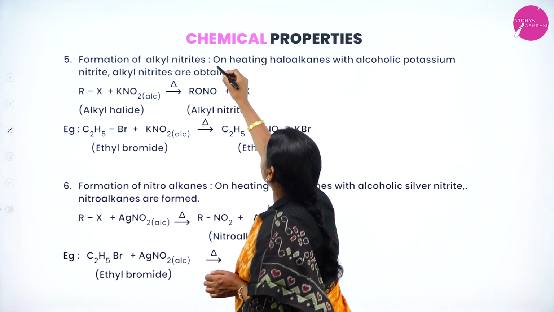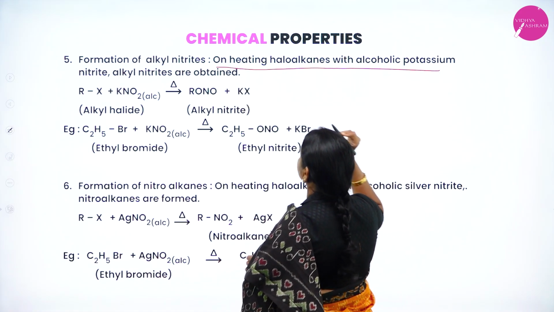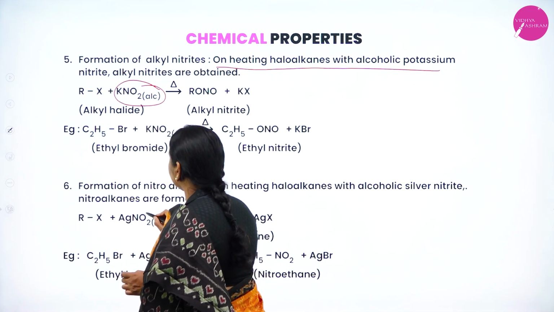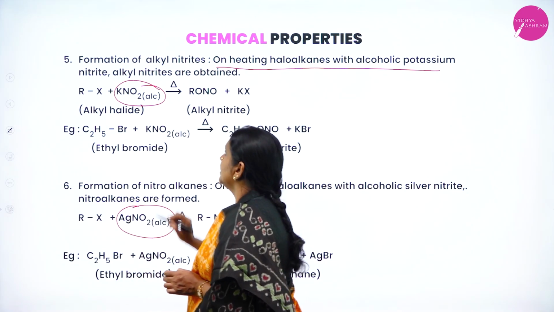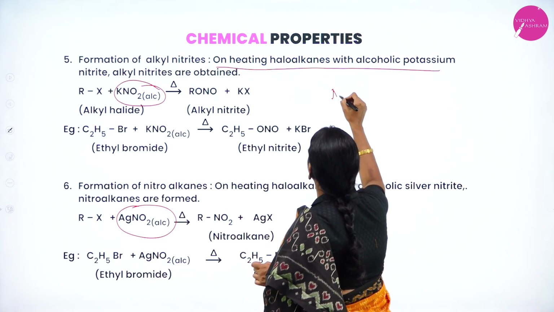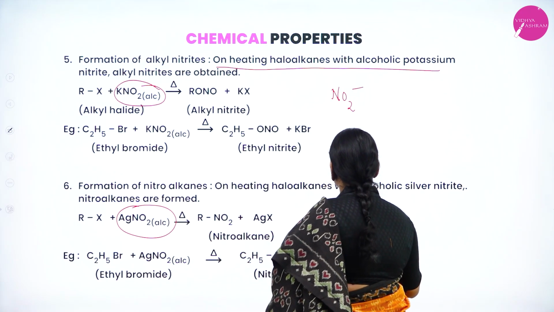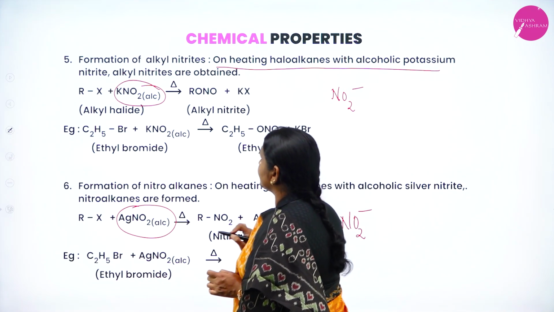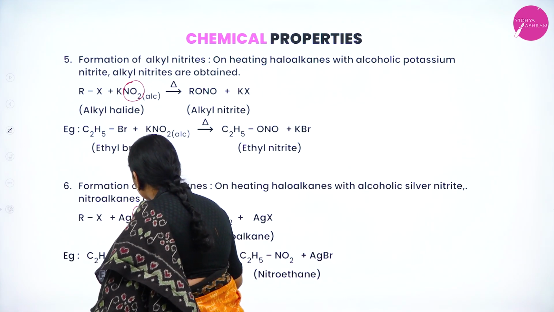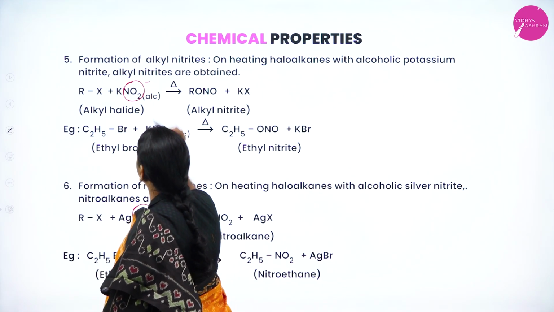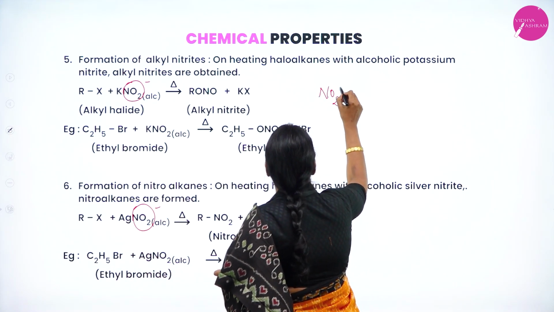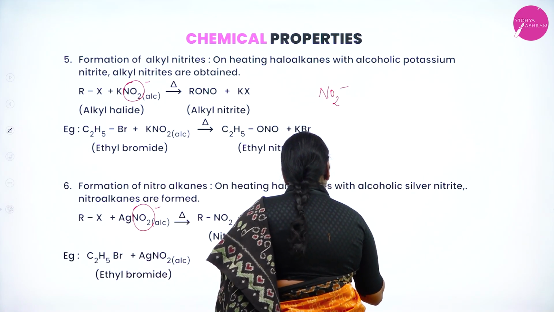When alkyl halides or haloalkanes are heated with alcoholic potassium nitrite, or here I'll take alcoholic silver nitrite. Here it is potassium nitrite and here silver nitrite. See my dear student, in both the cases the nucleophile is NO2 minus. Which one is the nucleophile? NO2 minus, because both are carrying a negative charge.